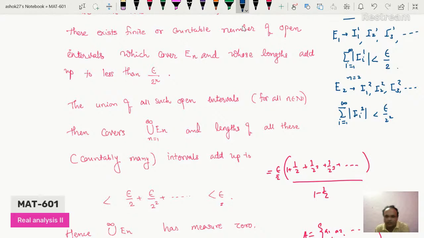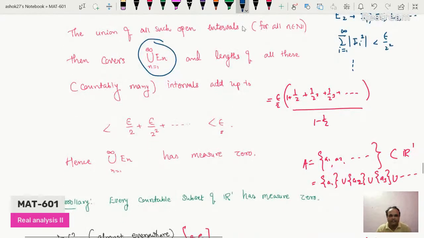If we take the union of all such intervals, that is I11, I21, I31, and so on, then I12, I22, I32, and so on, and likewise, then that union covers the union of En, for n varying from 1 to infinity. The union of all such open intervals for all n belonging to N covers it, and the lengths of all these intervals, which are countably many, add up to